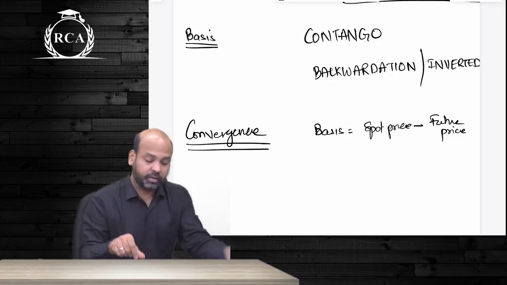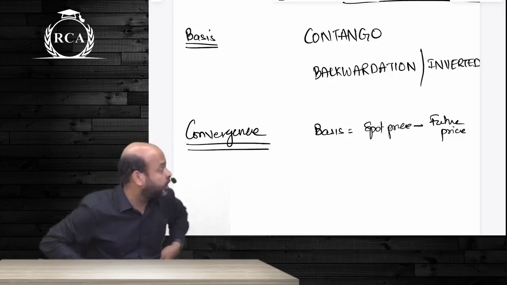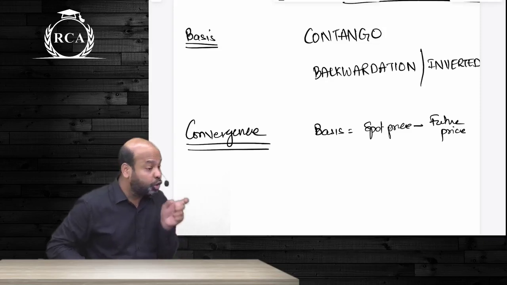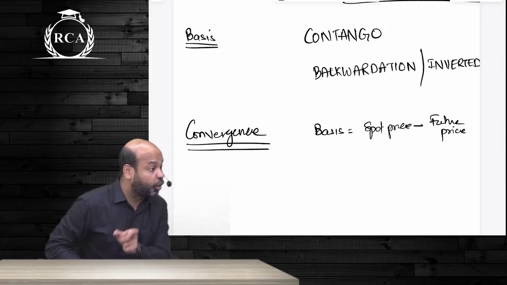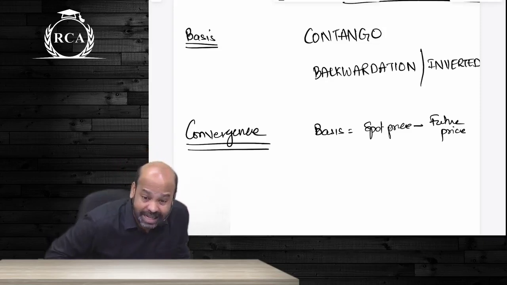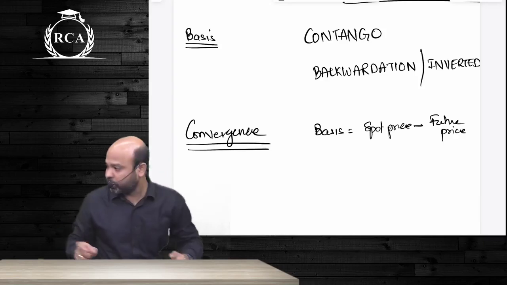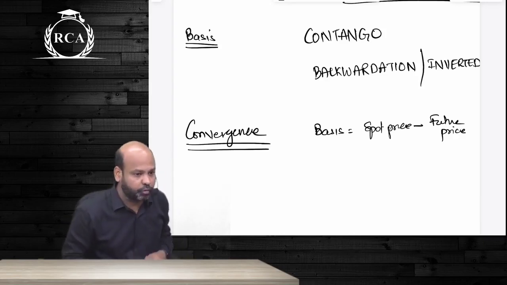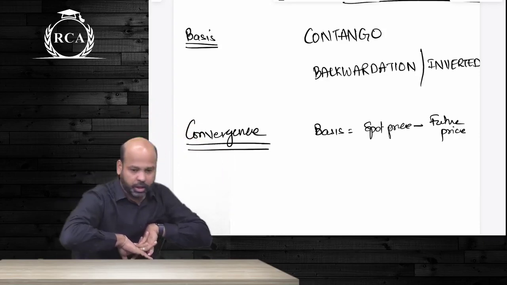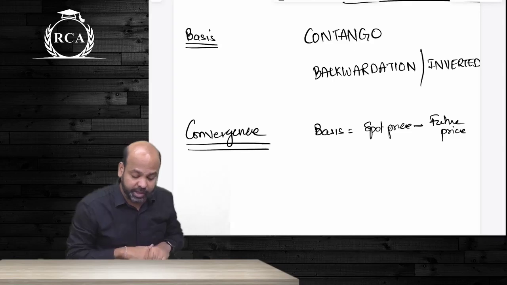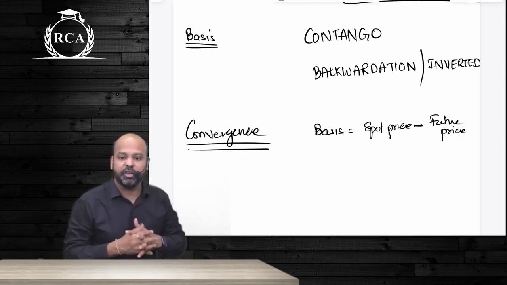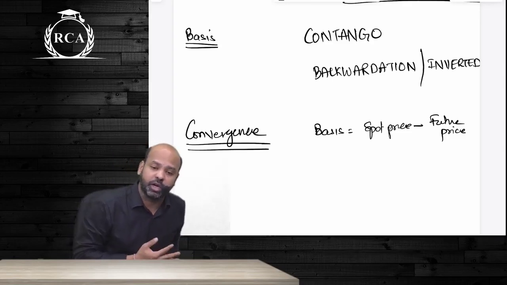After that basis, the difference guys between forward price and spot price is called as basis. But how do you write basis guys? Spot minus forward, not forward minus spot. That means by default basis will be negative guys. By default beta our basis should be negative. What do you think will happen to this basis guys over the period of maturity period? It will come down to zero. This process beta is called as convergence. The process of the difference between spot and future price becoming zero is called as convergence.